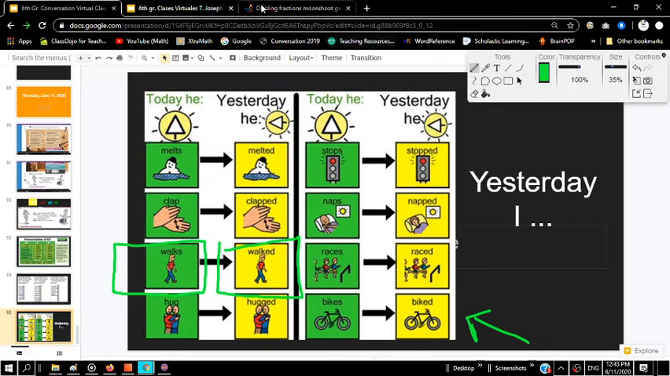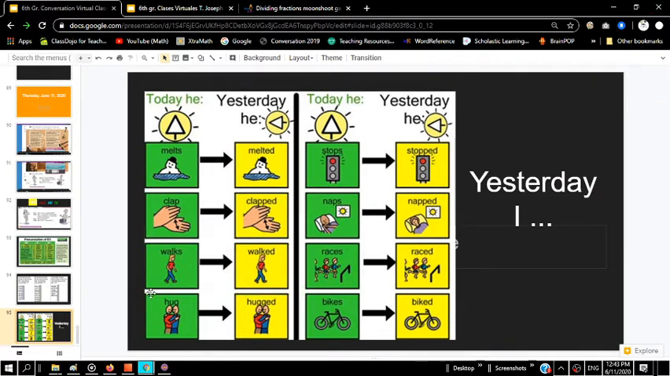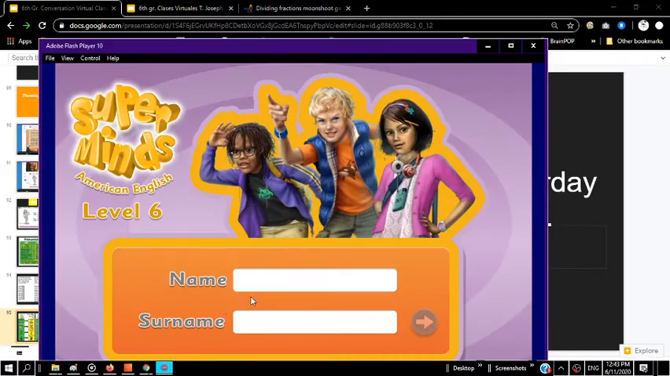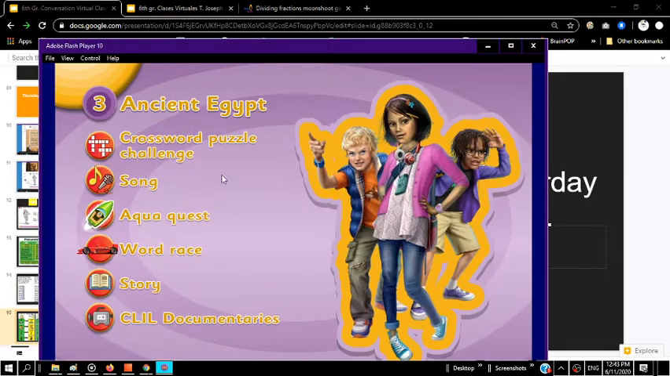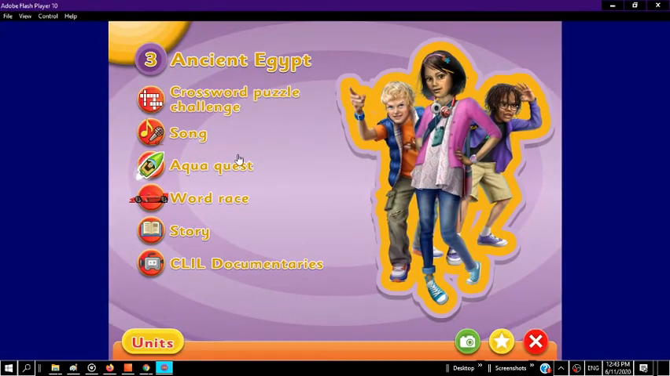Today, boys and girls, in addition to trying to practice the ED pattern, we also looked at vocabulary and we played a little bit of a game with the CD-ROM that was inside of our book. So what I'm going to do is just open up that game. We'll put 6th grade, and let's play that game. We're going to go to Chapter 3, Ancient Egypt. And we're going to play the Aqua Quest game.